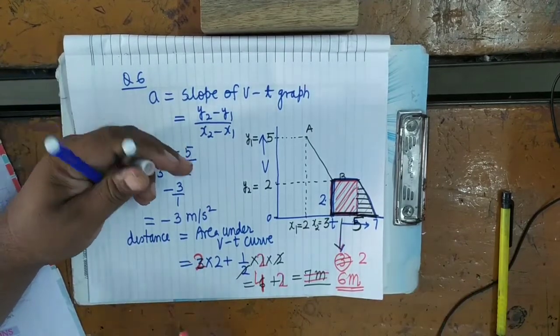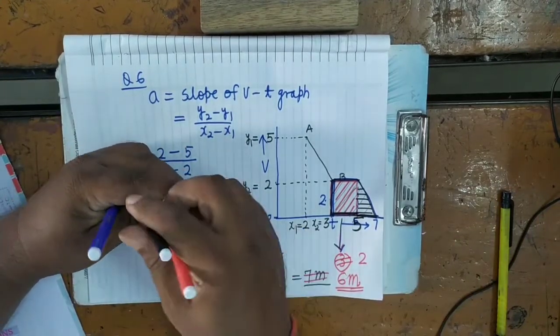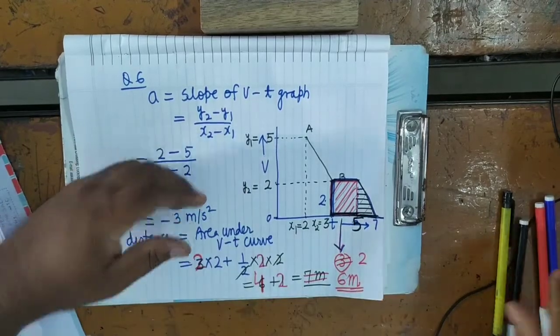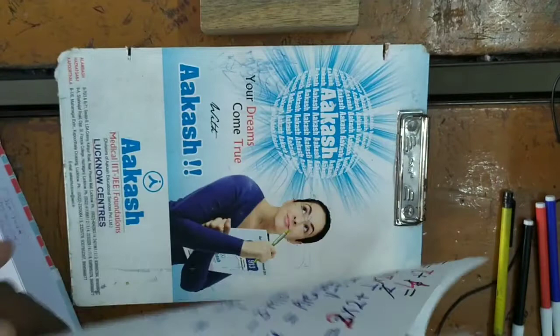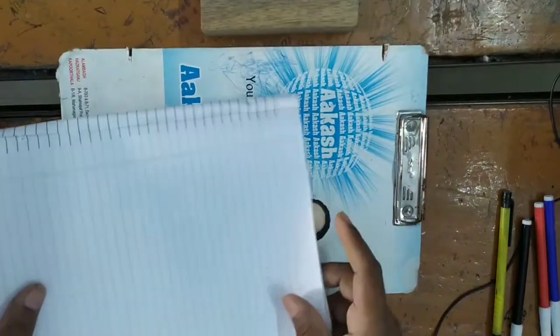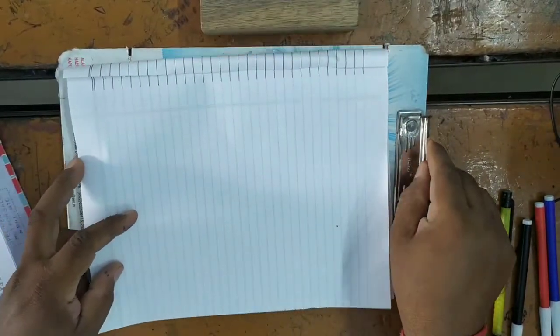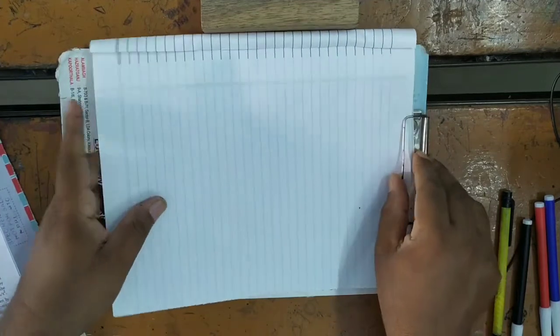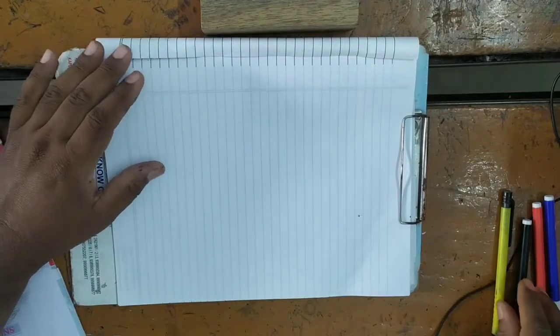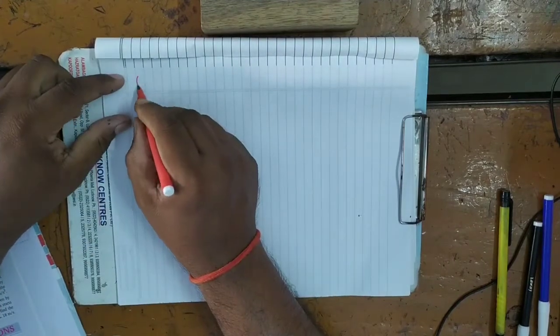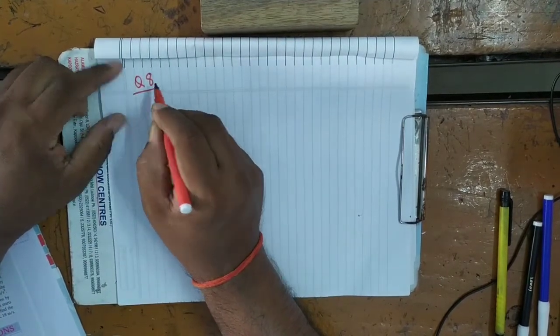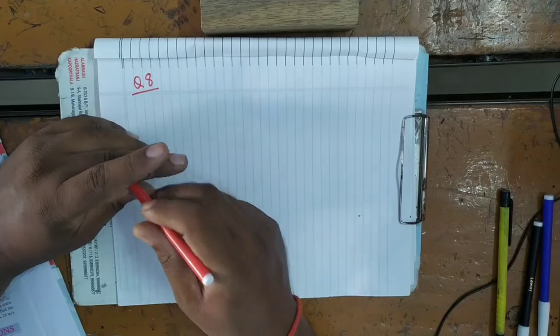Now you can see one more question on the graph. Here you see question number 8.